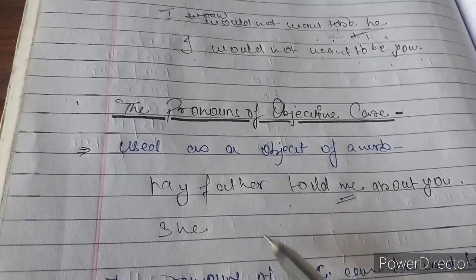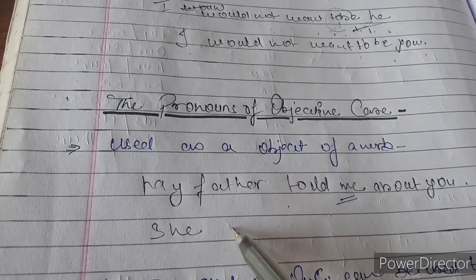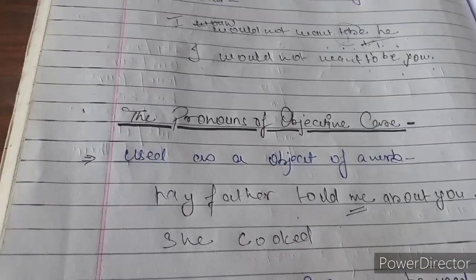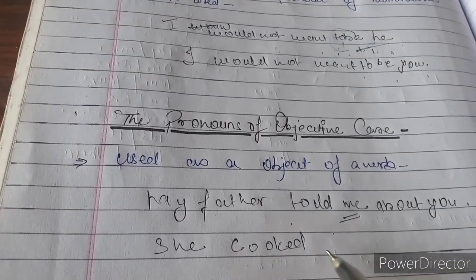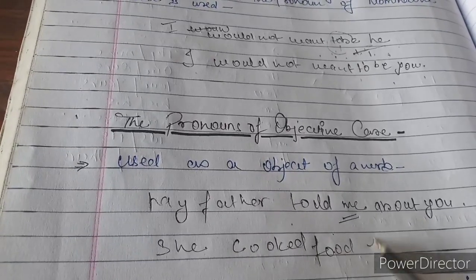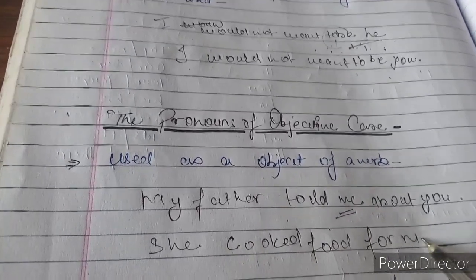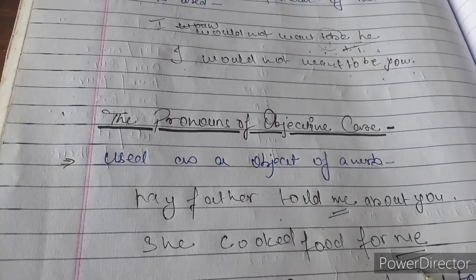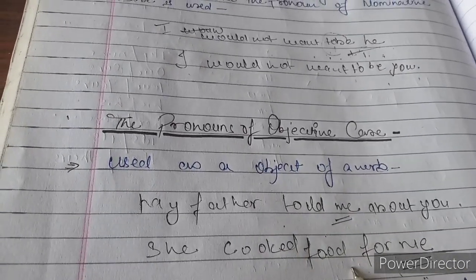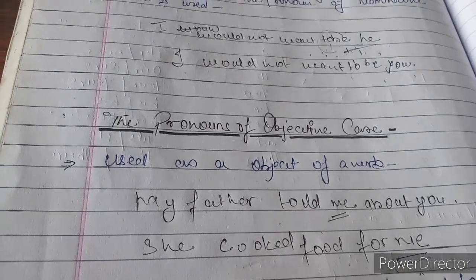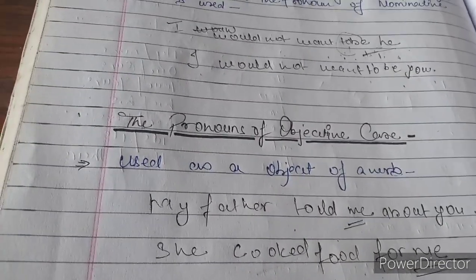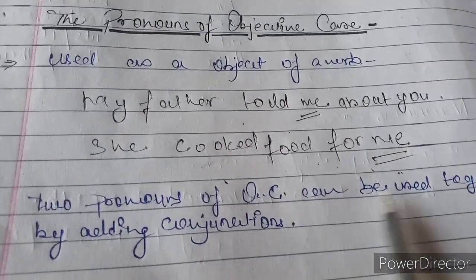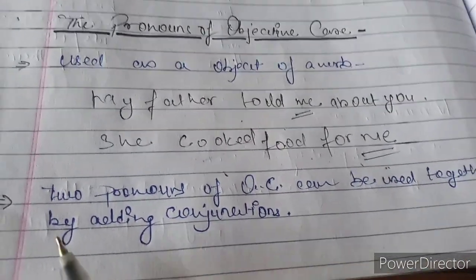She cooked food. She cooked food for me. This me is working as the object of the sentence, object of a verb, cooked. Okay. Next, the two pronouns of objective case can be used together by adding conjunctions.